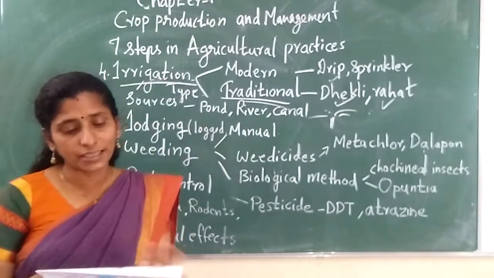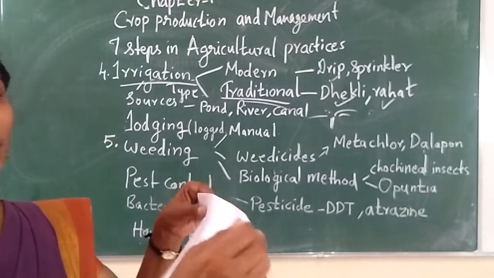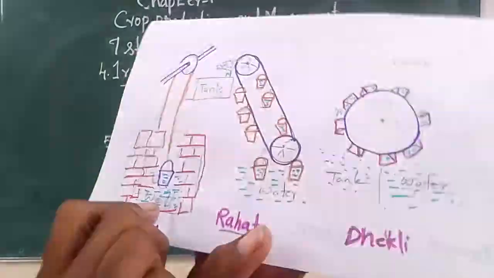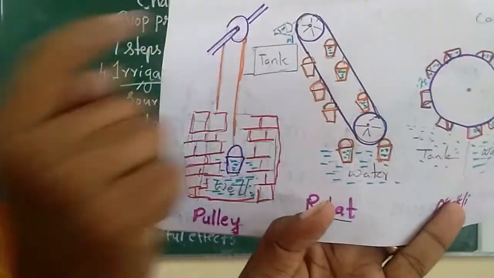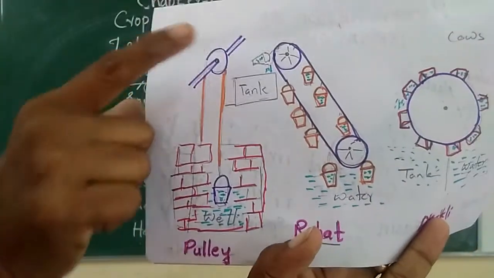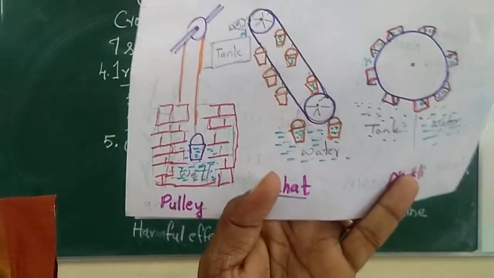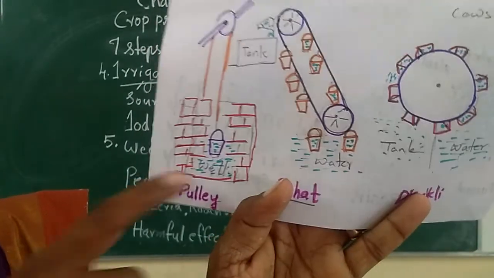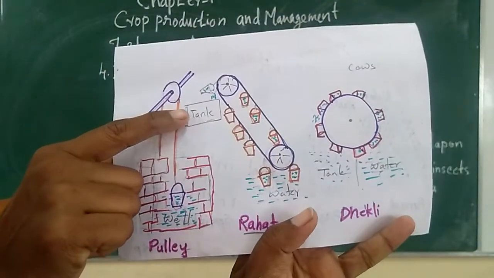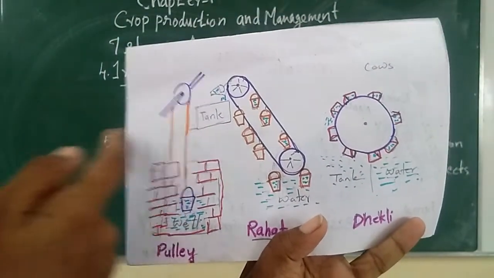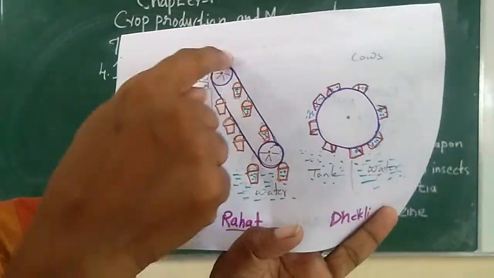Now you discuss traditional irrigation. You may see in old movies, in traditional irrigation, this is a well. From the well, with the help of a pulley, you may see a pulley in physics, they take water from the wells manually with the hand and water the plant. This is using a pulley. And rahat is, see, here the tank will be there and this side will be the field. So this is the water body. They are taking water using this rahat.